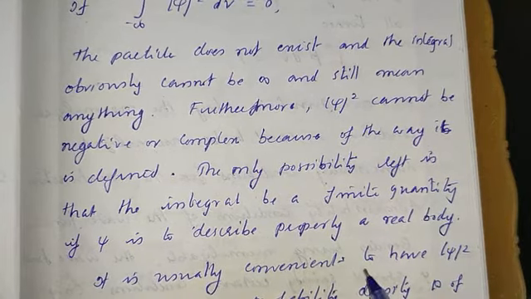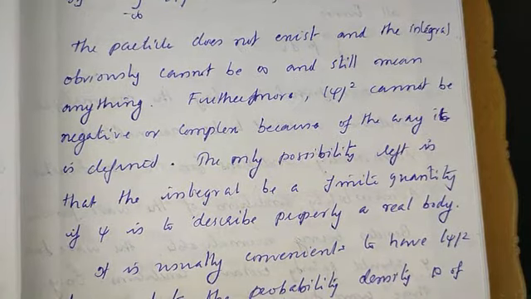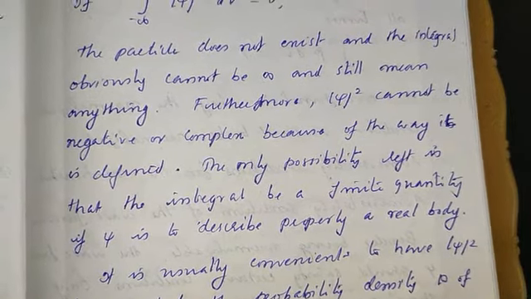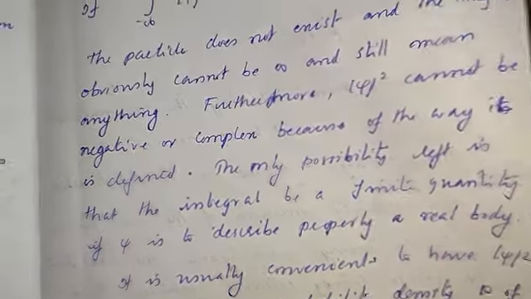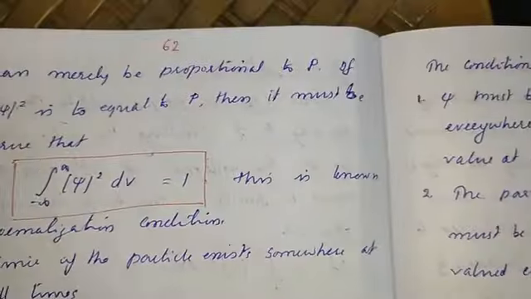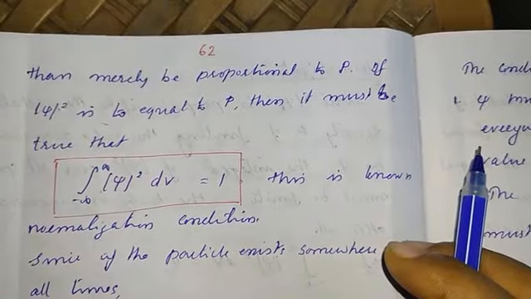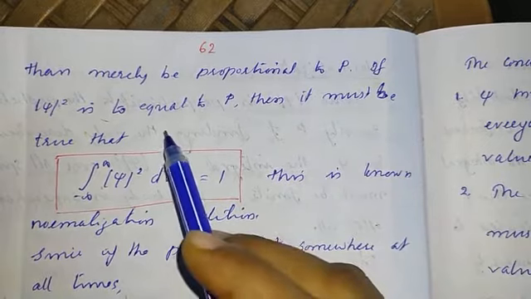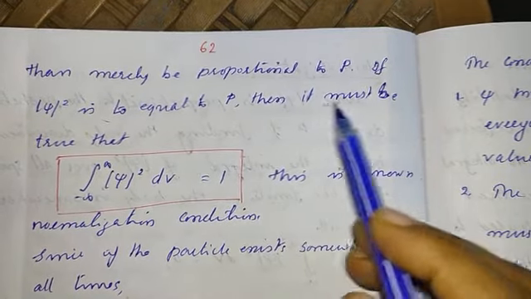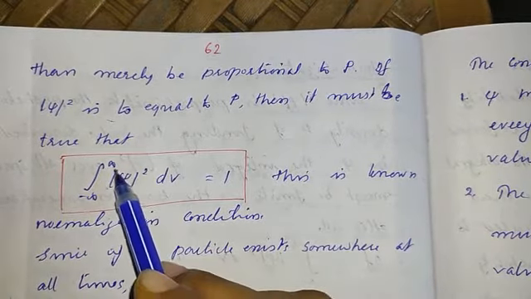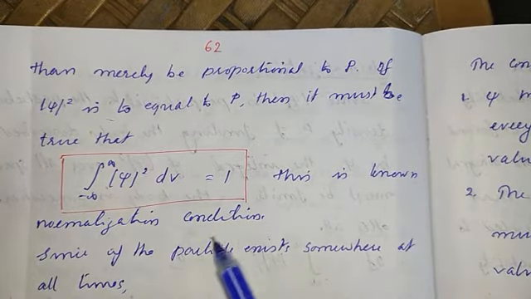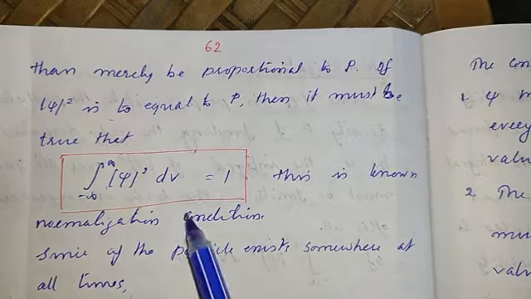So it is usually convenient to have psi square be equal to the probability density P of finding the particle described by psi, rather than merely be proportional to P. If psi square is to be equal to P, then it must be true that the integral of psi square dv is equal to 1. This is known as the normalization condition.